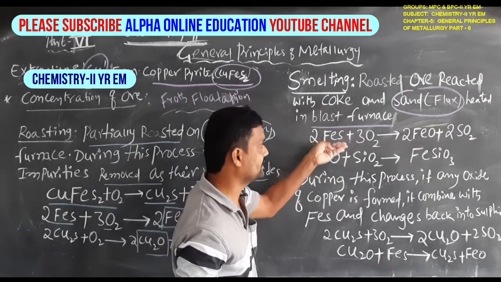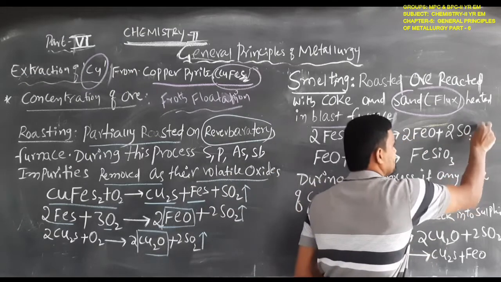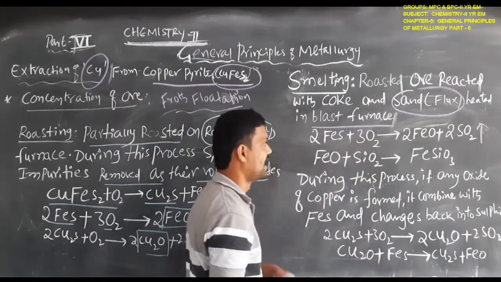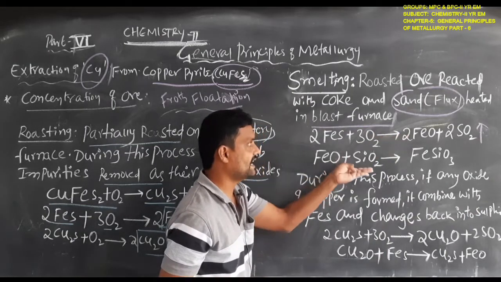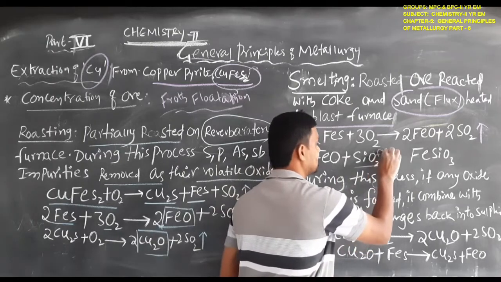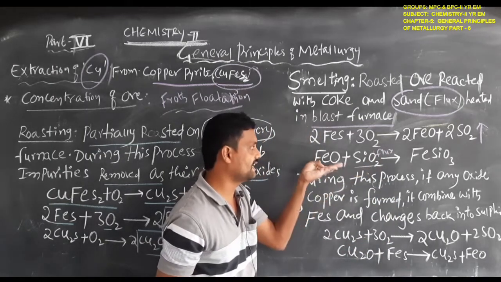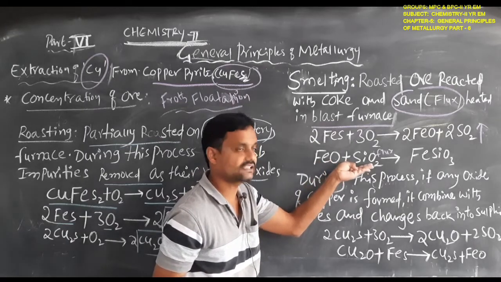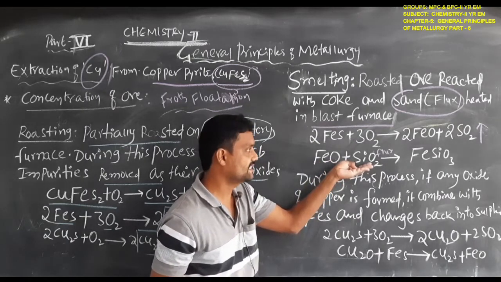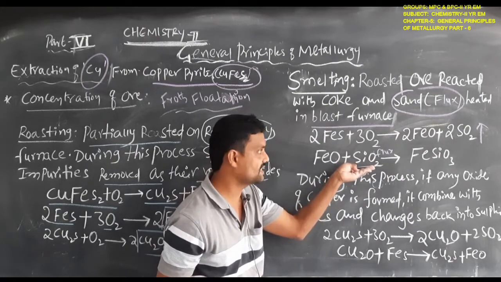Then this iron sulfide is converted to iron oxide by elimination of sulfur dioxide gas. And this iron oxide reacts with the sand, that is the silica. This is the flux. Here, which acts as a flux? Sand, SiO2, will act as a flux.